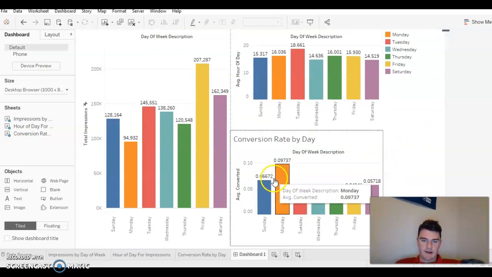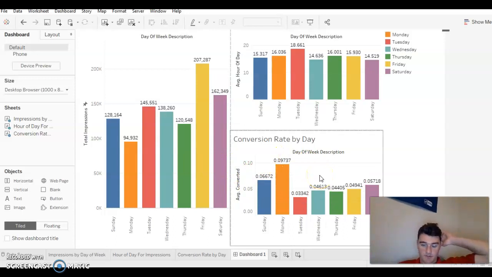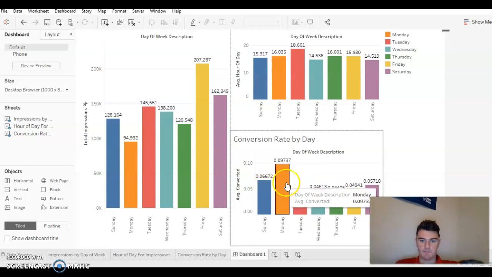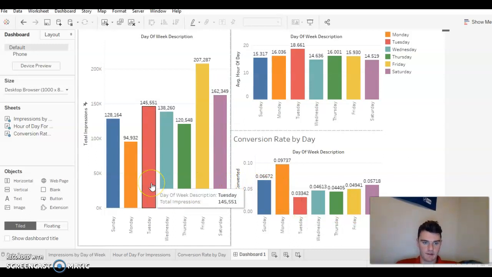Moving on to the last graph, here's the conversion rate by day. So the conversion rate is the chance that one of these leads will turn into a sale. The percentages are relatively low, with Sunday coming in around 6.6%. We have Monday with almost a 10% chance to make a sale. Our lowest tier is Tuesday with about 3.3%, and so on for the remaining days.